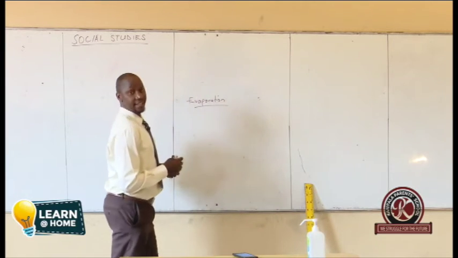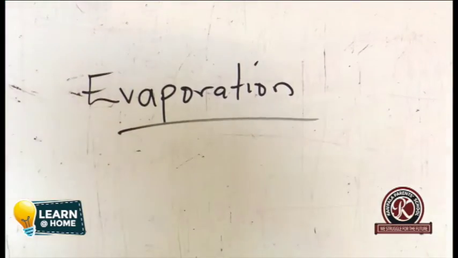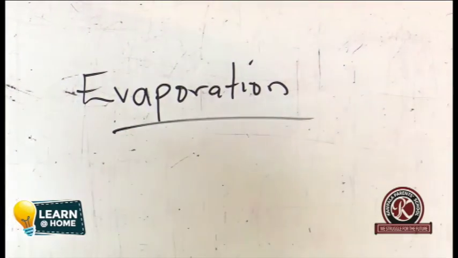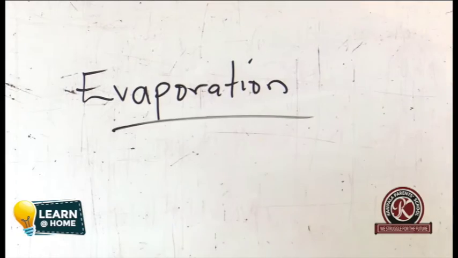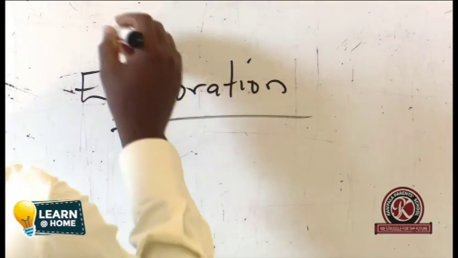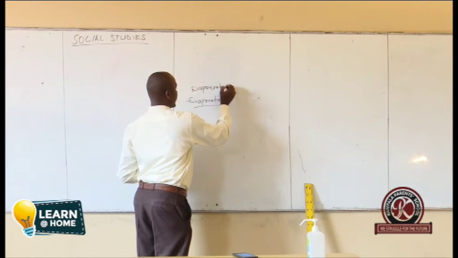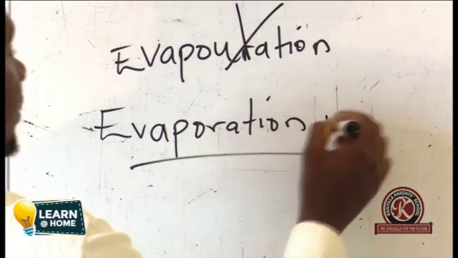Let us spell it together. E-V-A-P-O-R-A-T-I-O-N. Evaporation. So, when I look at the way you wrote your word, you put U, which is not supposed to be there. This is wrong. This is the right word.